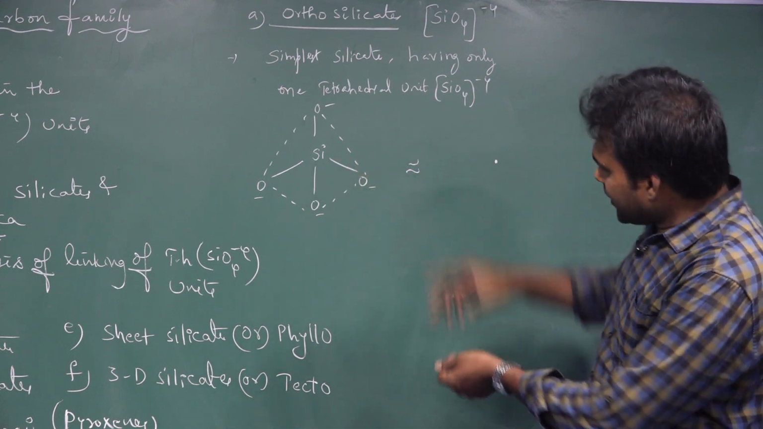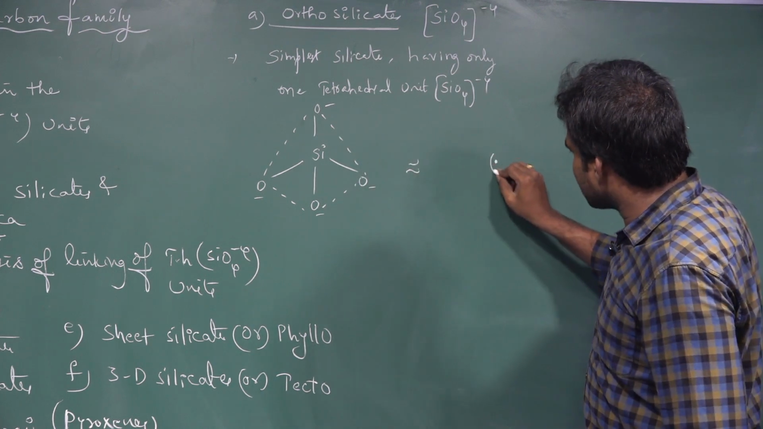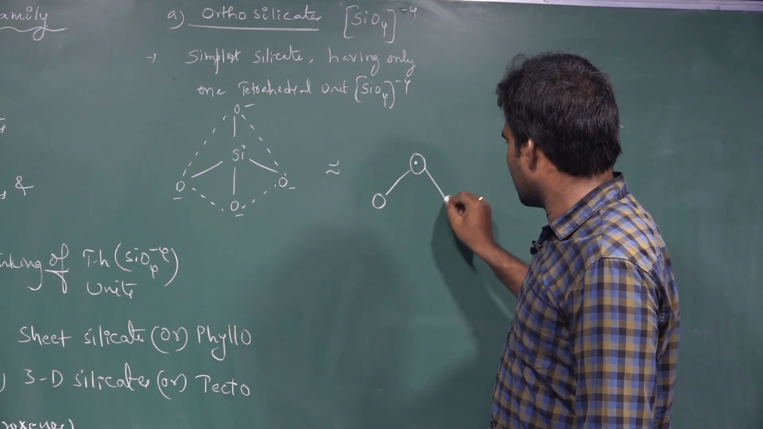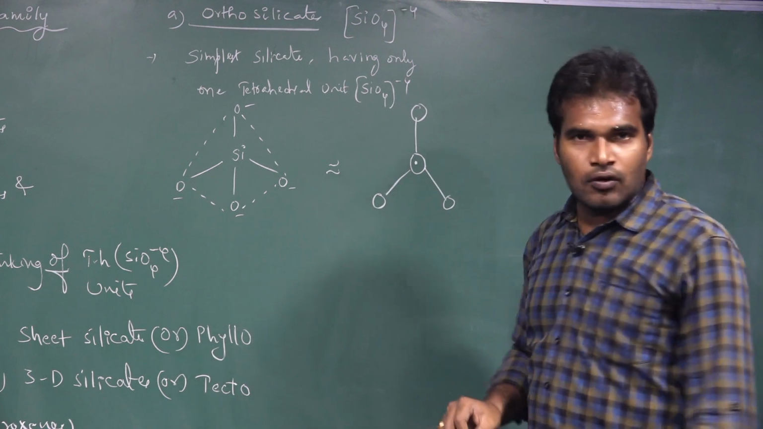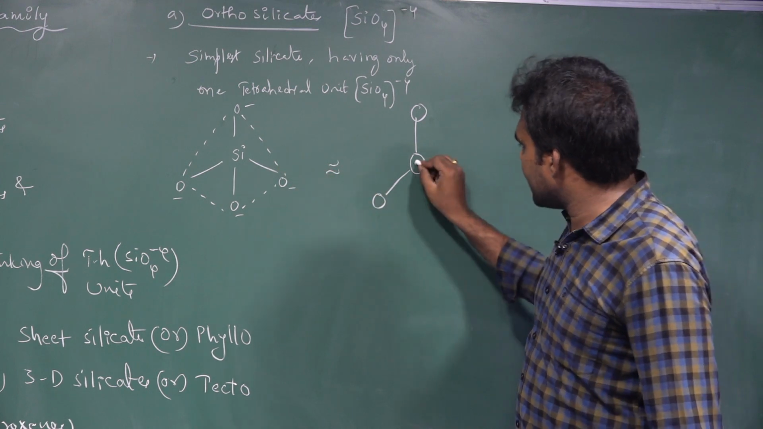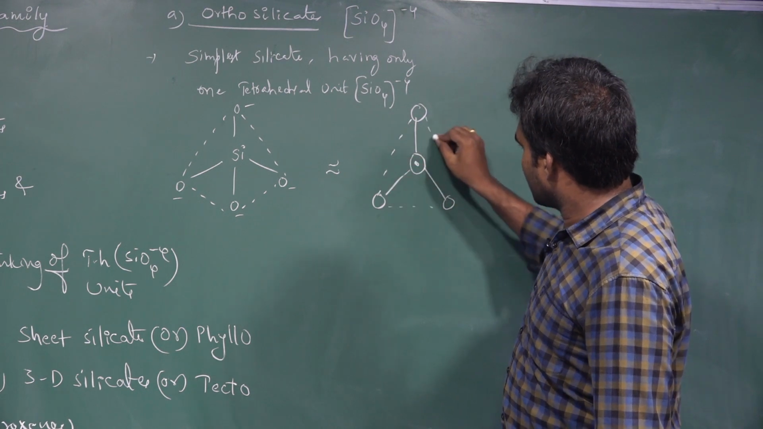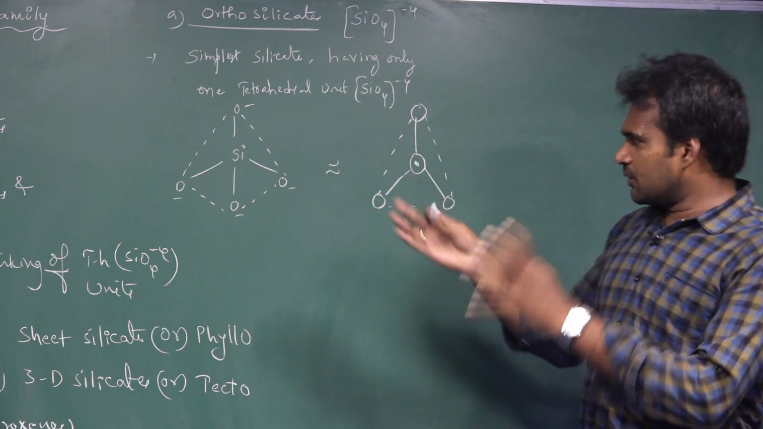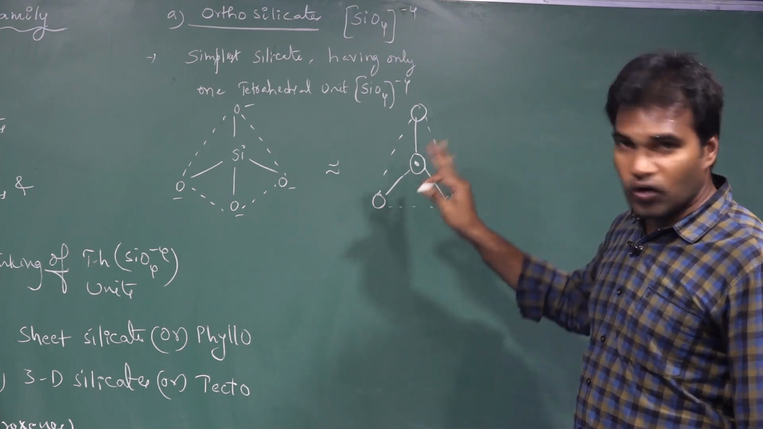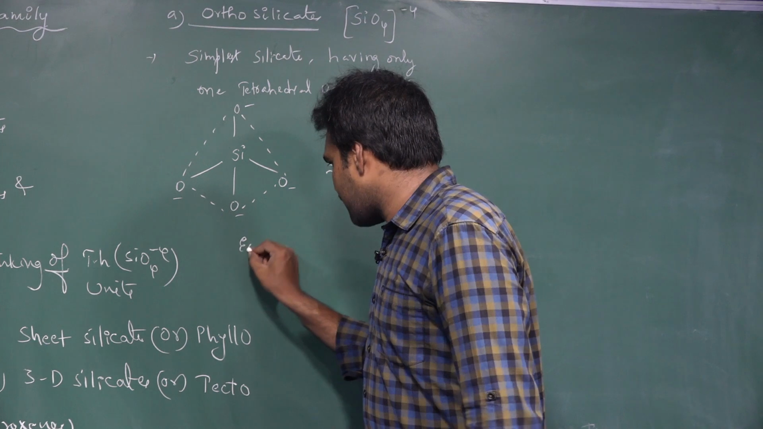If you view it from any one of these Si-O linkages, then the 4 oxygens appear as 4 spheres and the silicon as a dot. If we connect these, it appears as a triangle. So this is also one more representation. Remember these two representations of silicates. And next, examples for orthosilicates.